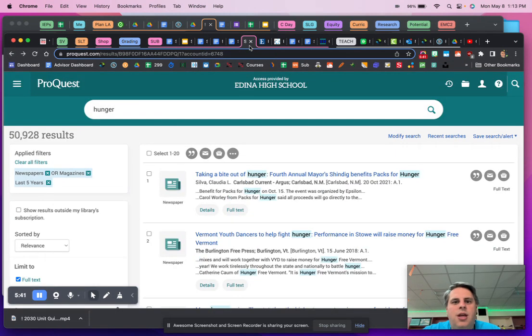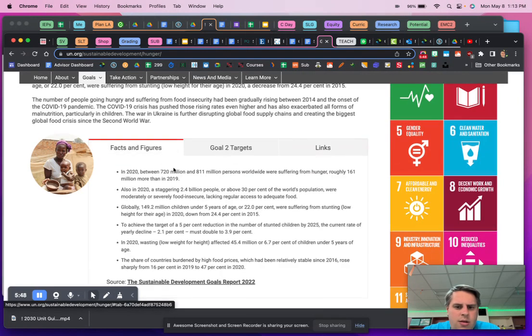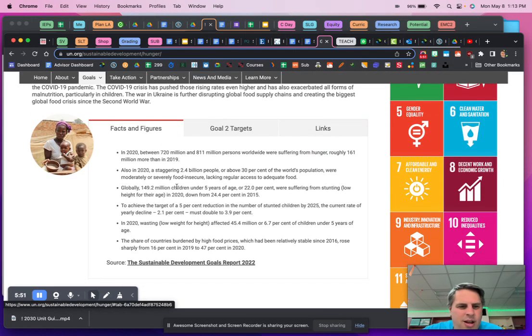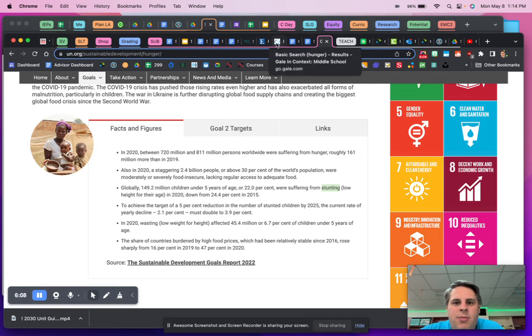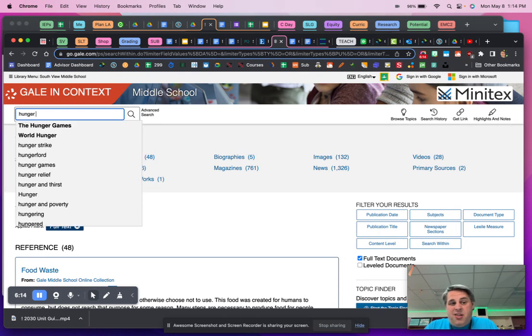Now, as I was reading about this topic on that website, I came across some things that I was just kind of learning about. I learned that globally 149.2 million children under age 5 were suffering from stunting. And I thought, well, that seems a little bit more specific. That seems interesting. I don't quite know. It says low height for their age. Maybe I want to start looking at something a little bit more specific as I look at some of these websites. So I could go not just hunger, but maybe I want to be a little bit more specific.